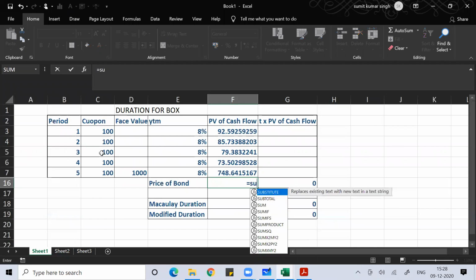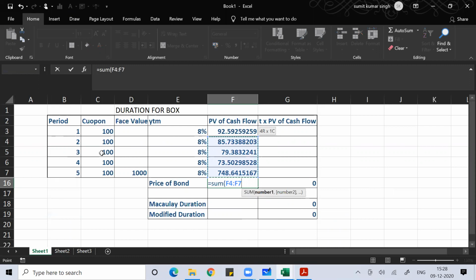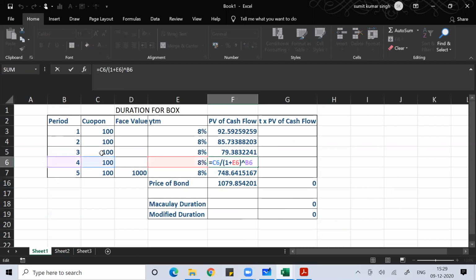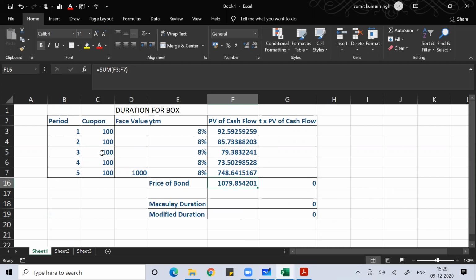So logically, the price of the debt instrument should be the sum total of these values. Logically, it should be 1079. But it may or may not trade at that value depending upon the market demand and supply.